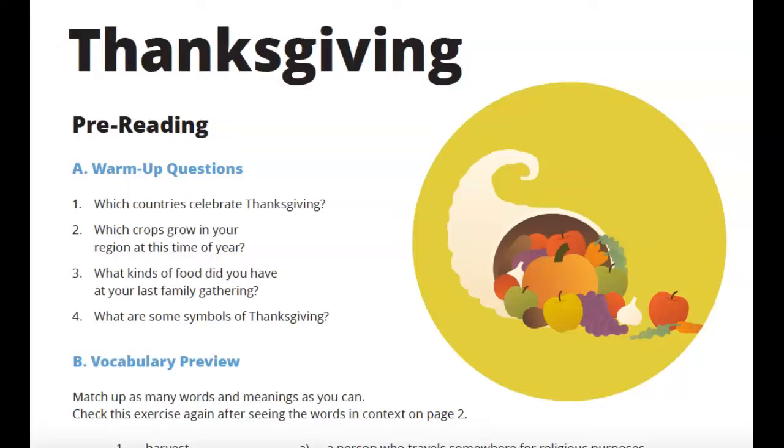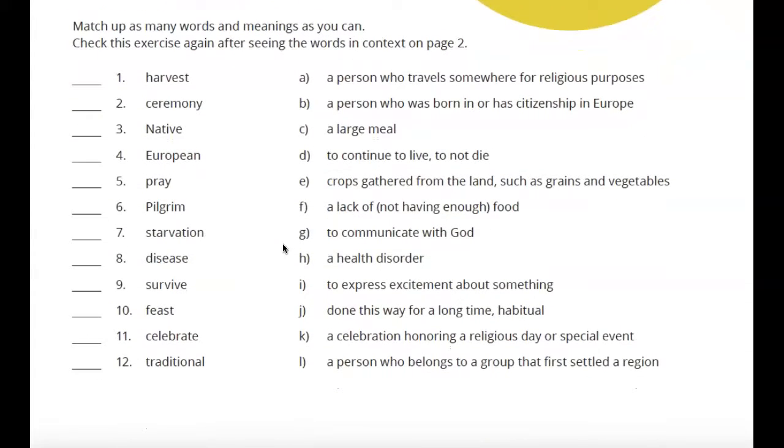But what is Thanksgiving? Which countries celebrate it? What do we eat at Thanksgiving? What are the different symbols and things that Americans celebrate with Thanksgiving? Well, this is what we're going to look at today. So what you're going to do, and this is all due at the end of the period today, is start